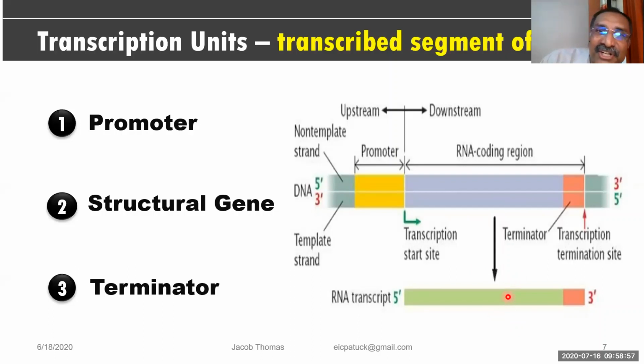So in short, how many regions are there? Promoter, you got the point clearly. And this is the structure which is carrying the message. This is called the structural genes. And ultimately a region where this process will get stopped, that is called the terminator. And for the structural gene, one more point: the RNA coding region is called the structural gene. Is this clear to you?